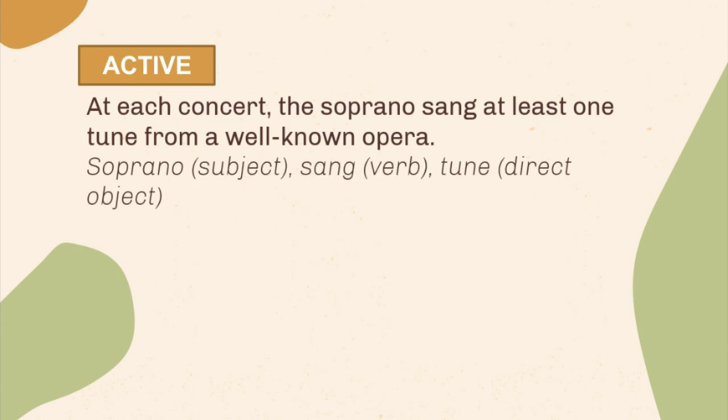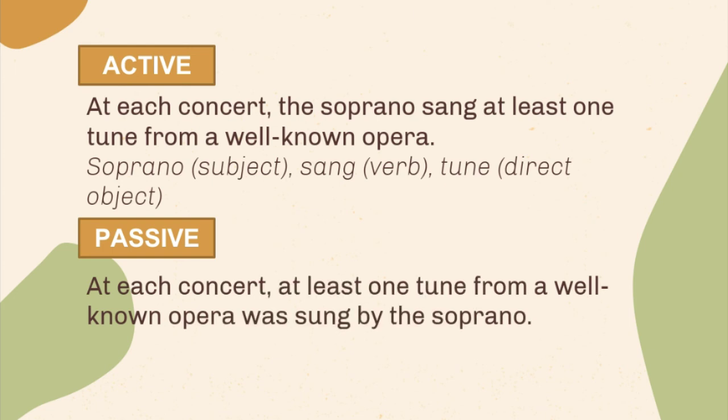So the soprano is the subject who performed the verb sang, and the tune is the direct object or the receiver of the action. Now, I would like you to transform it to passive voice. Very good. So it will become, at each concert, at least one tune from a well-known opera was sung by the soprano. The subject tune is the receiver of the action was sung, which is performed by the object of preposition soprano.